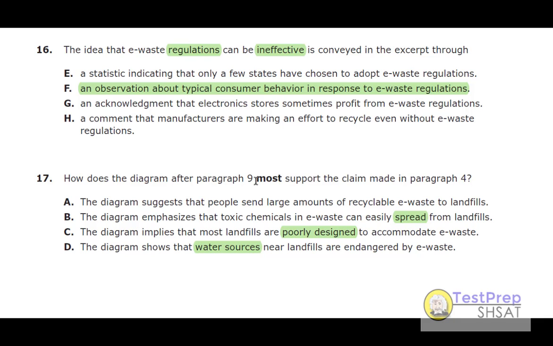A, the diagram suggests that people send large amounts of recyclable e-waste to landfills. No, that's just not in the picture at all. That's not an idea from the picture. B is the right answer. It emphasizes that these toxic chemicals, the title of the passage, the picture tells you it's toxic chemicals, in e-waste can spread. There are arrows all over the place. The correct answer for 17 is B.